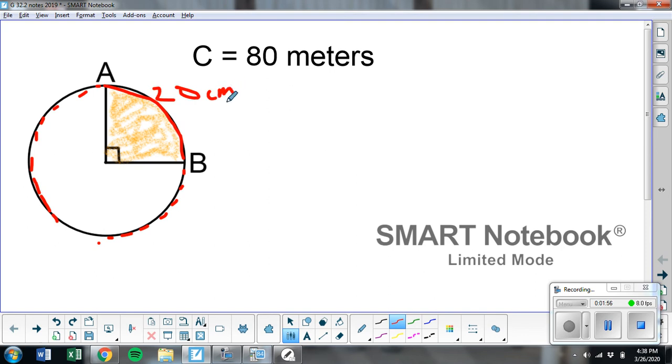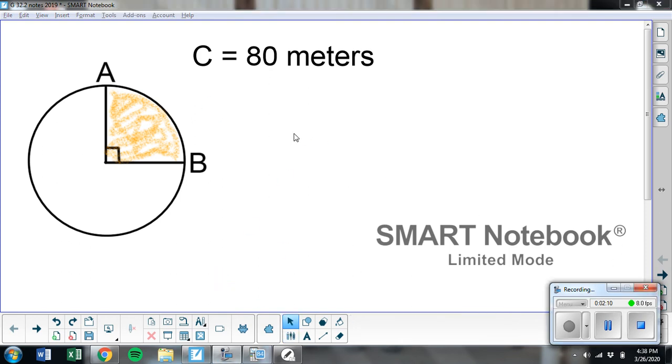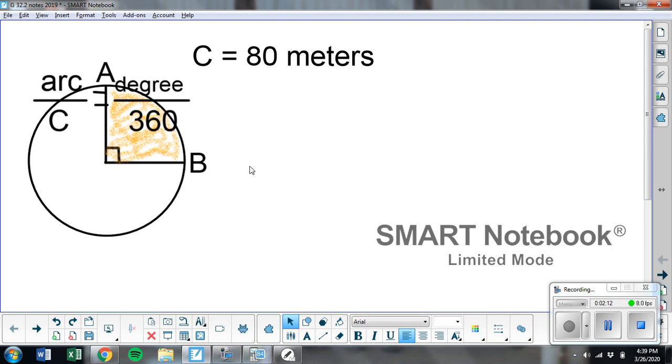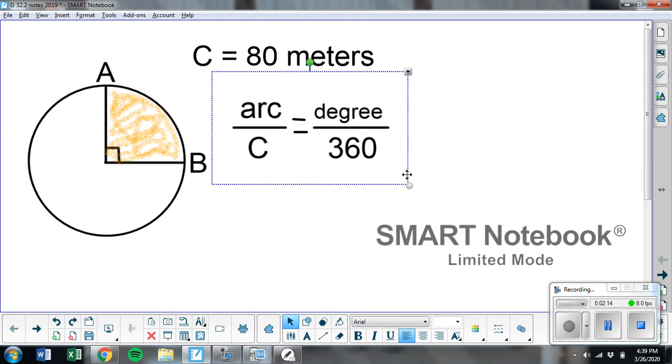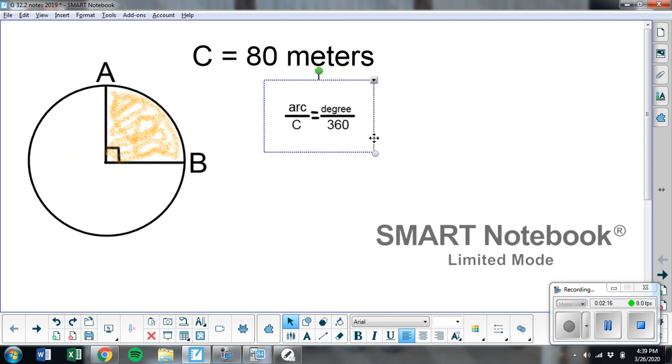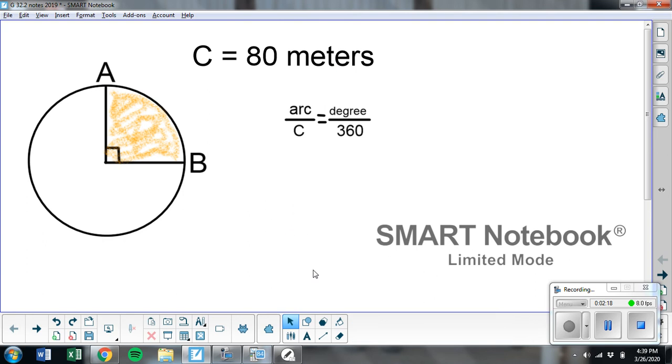centimeters. Now that's a fairly easy one because I was given 90 degrees. I know that's a fourth of the whole circle, so I take a fourth of this. The formula is going to be this. So let me explain.